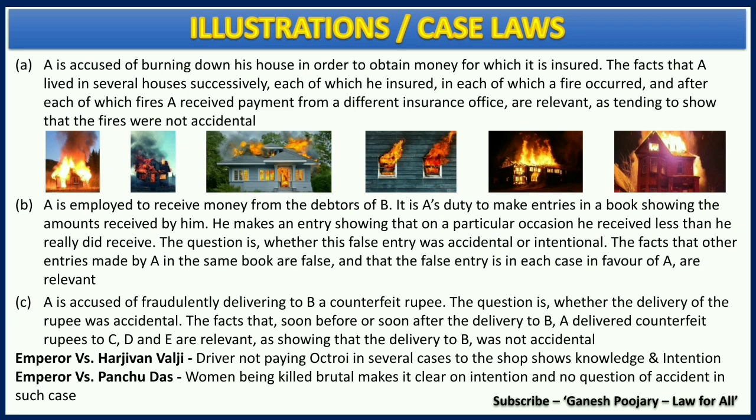This is brutal injuries. So the court held that these cannot be considered as accident. These are the intentionally done acts. The one who had done this had the clear knowledge of what he or she was doing. That way, the court said that it is not an exception under accident. That is what we need to understand from Emperor versus Panchu Das.